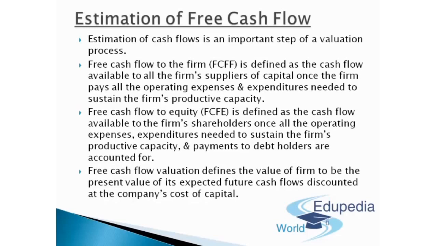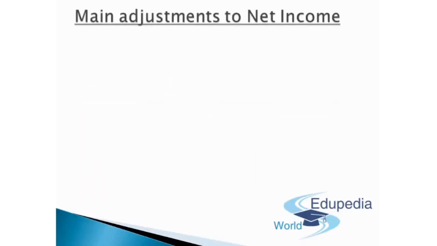Perfect, guys. Let's move to our next segment, which will be the major adjustments to the net income. So guys, in order to obtain free cash flows, either for the firm or for the equity, we'll have to go for major adjustments to the net income, because there are many adjustments which have been accounted for in the books of accounts.